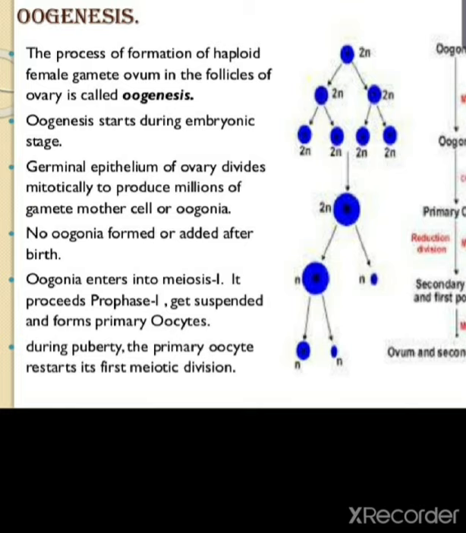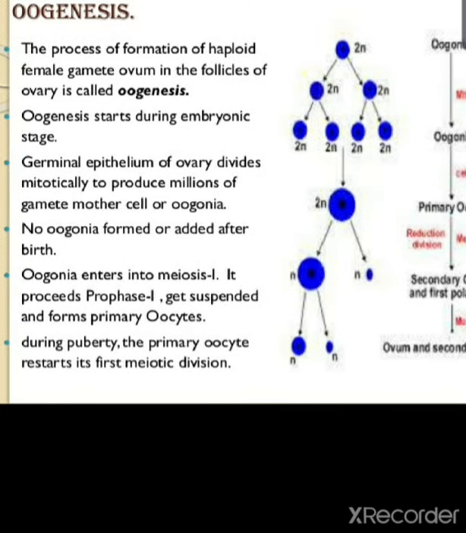First, the germinal epithelium of the ovary, the epithelial layer of the ovary, divides mitotically to produce a lot of gamete mother cells, that is, the oogonia. So during the embryonic stage there is the development of the gamete mother cell, the oogonium.